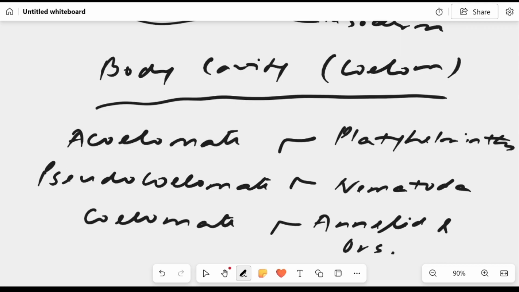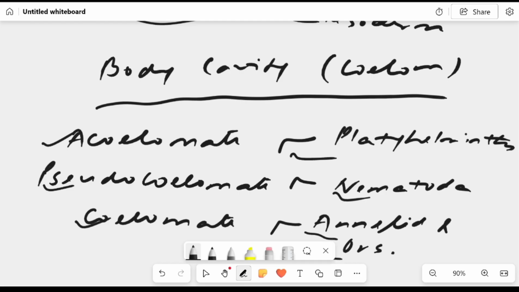So body cavity, coelom. An organism may be acoelomate, pseudocoelomate, or coelomate. Acoelomate is not having a body cavity or coelom, and the classical example is Platyhelminthes. Pseudocoelomate is an organism having a false coelom or body cavity, example Nematoda, and coelomate organisms have a true coelom, and the example is Annelida and others. So let's move forward.